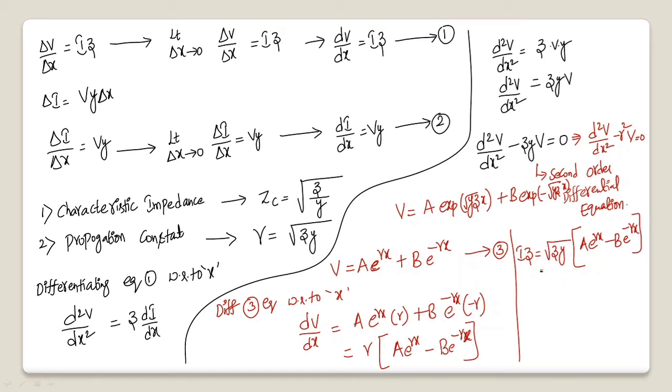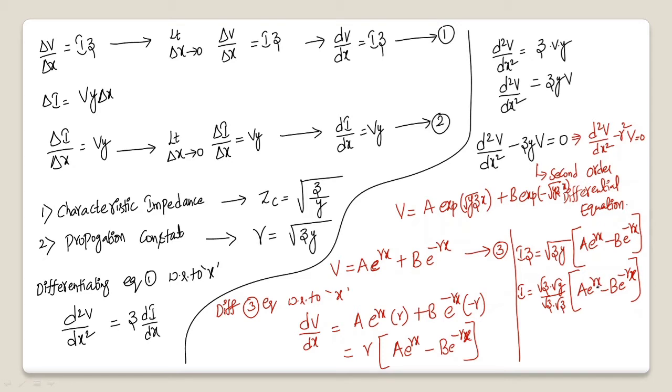Sending this z to the denominator on the RHS, I is equal to root z into root y divided by root z into root z, times a e power gamma x minus b e power minus gamma x.